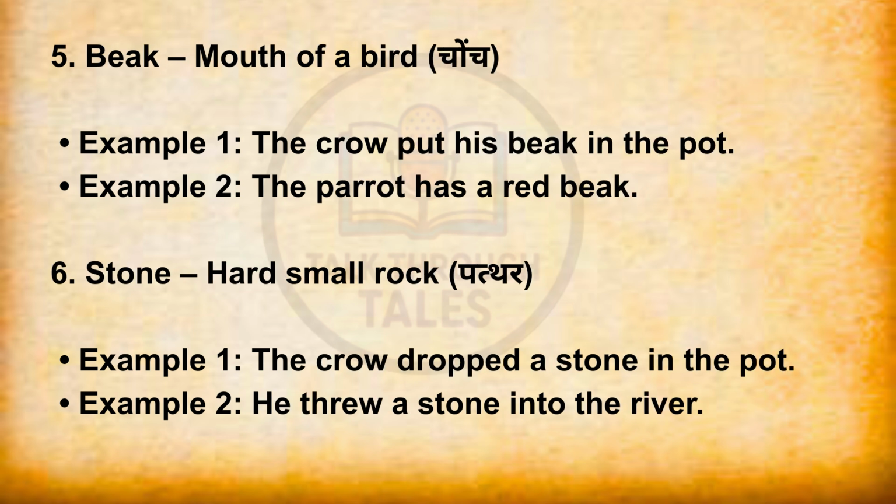5. Beak, mouth of a bird. Example 1. The crow put his beak in the pot. Example 2. The parrot has a red beak. 6. Stone, hard small rock. Example 1. The crow dropped a stone in the pot. Example 2. He threw a stone into the river.